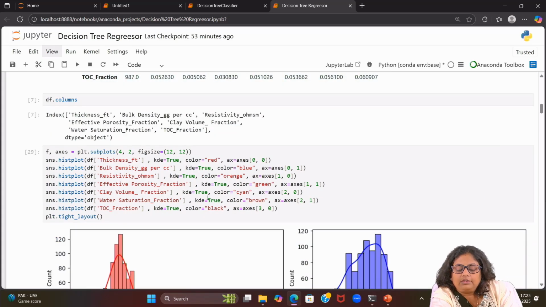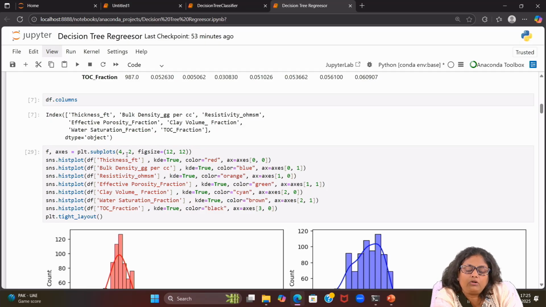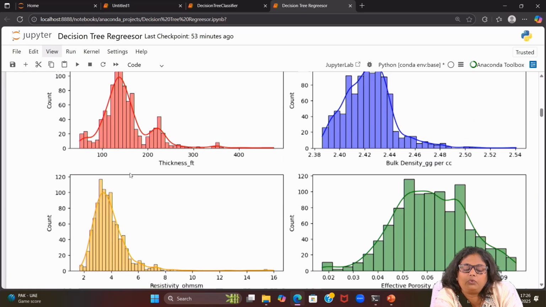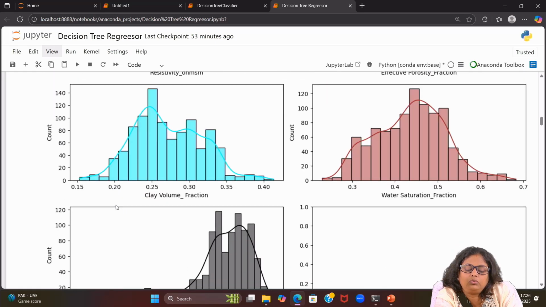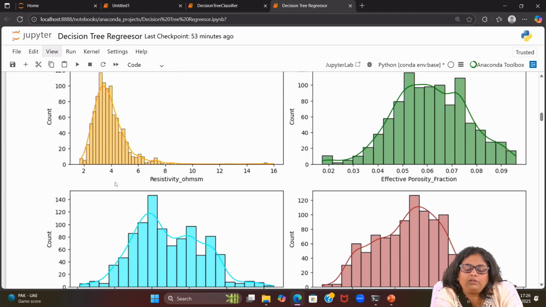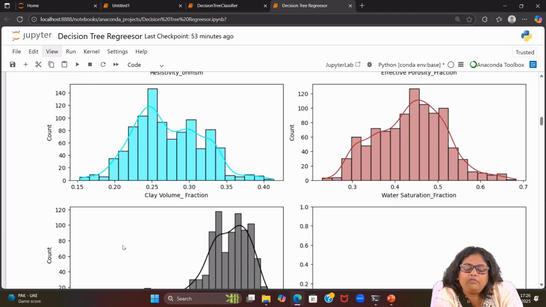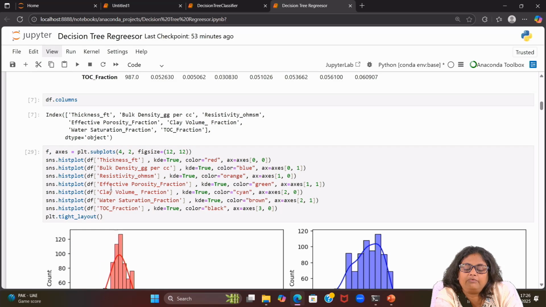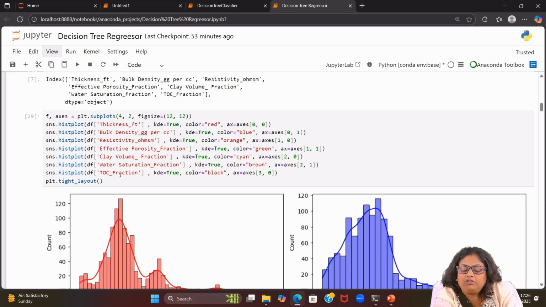Now the other thing, let's understand. I have put ax equal to axis[0][0]. In the subplots here, how many did I make? 4 and 2. So there will be 2 columns and 4 rows. It starts from 1, so 1 2 3 4. So we mentioned 4, but the index will start from 0 only. So this is the 0th row, 0th column, so 0 0 is displaying the thickness fit.